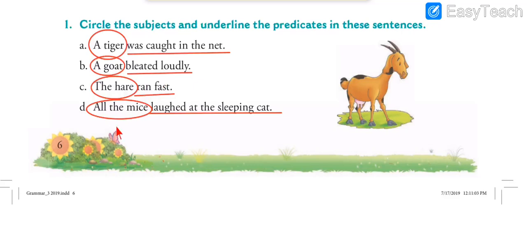The next one, all the mice laughed at the sleeping cat. So what is the verb over here? Laughed. So action of laughing is being performed. So the verb is laughed. That is our verb. So in all the sentences we saw subject, predicate and verbs.